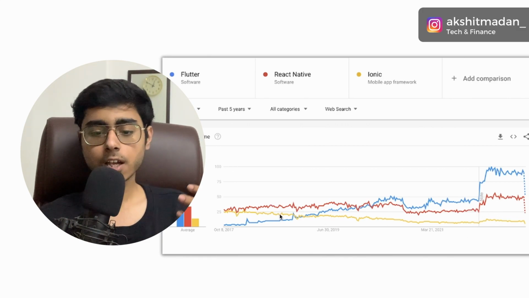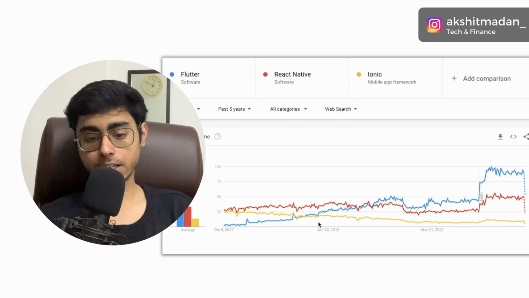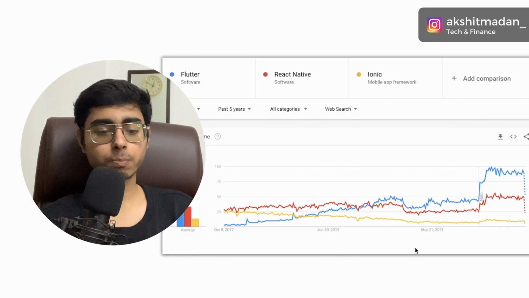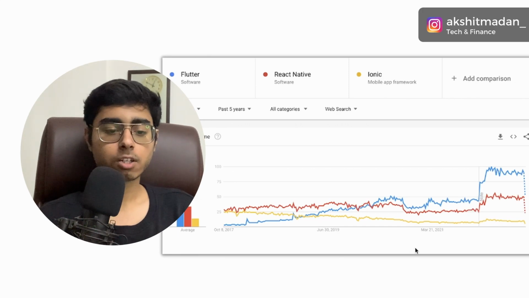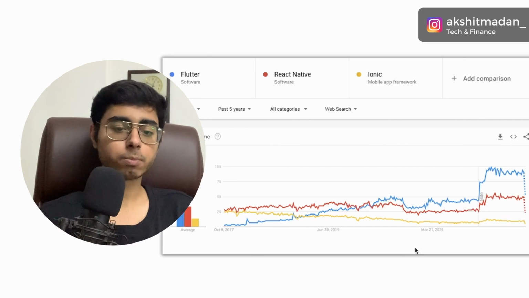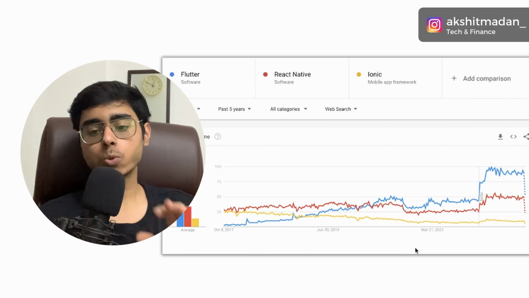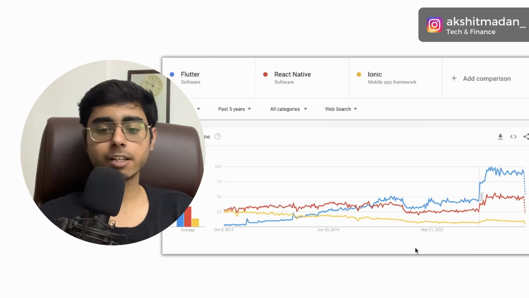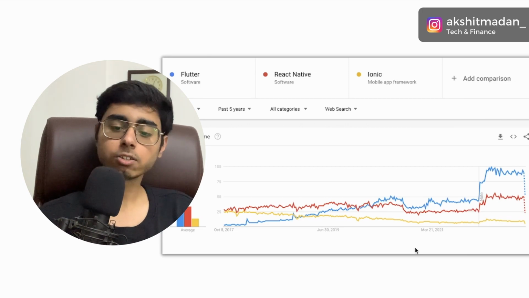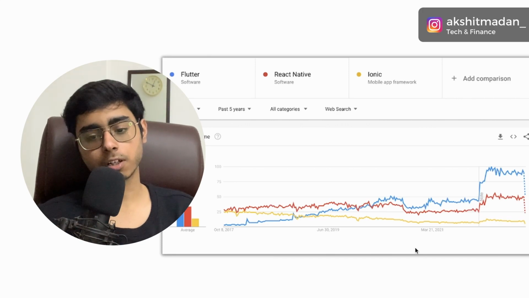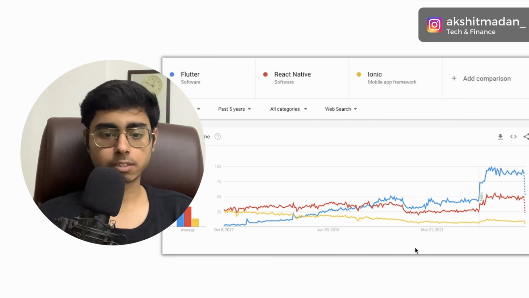So Ionic is one of the oldest frameworks, but we can't see much popularity in Ionic, right? So currently, yes, Flutter is the most popular framework according to Google Trends, like the number of website search hits that are reported by Google, right? So yes, Flutter is the most popular framework, and after that React Native, and after that Ionic is there, right?